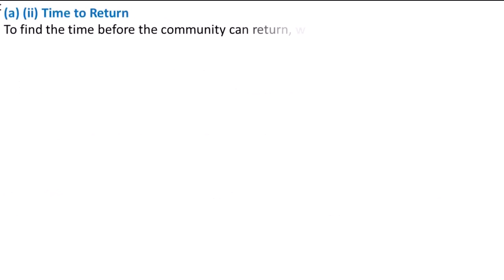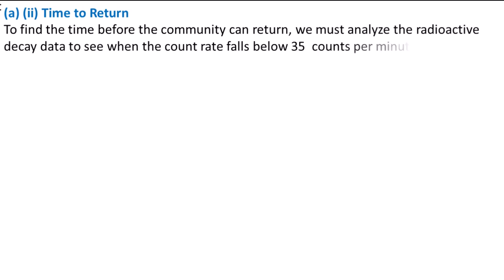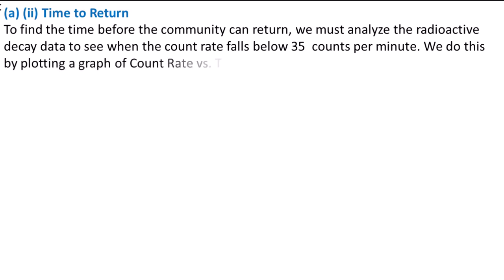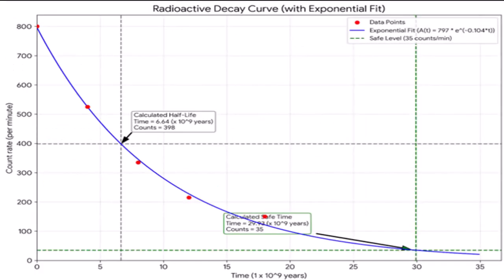(ii) Time to return. To find the time before the community can return, we must analyze the radioactive decay data to see when the count rate falls below 35 counts per minute. We do this by plotting a graph of count rate versus time. Using the table given to us, we generate points to be plotted. We plot this graph based on the points we have obtained from the table, and these points are represented by the red dots on our graph.